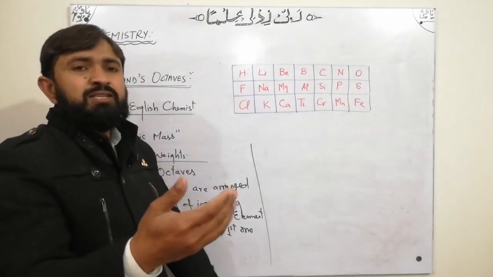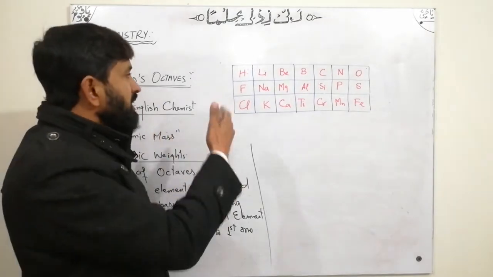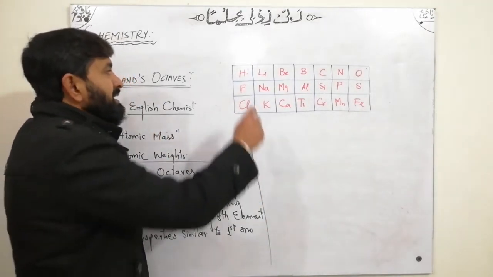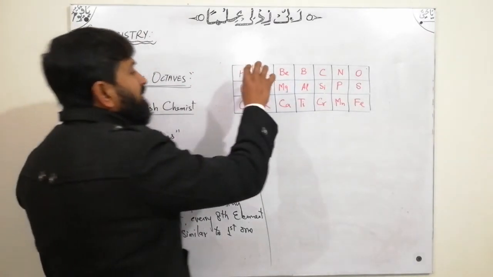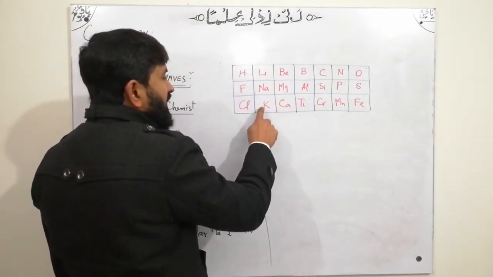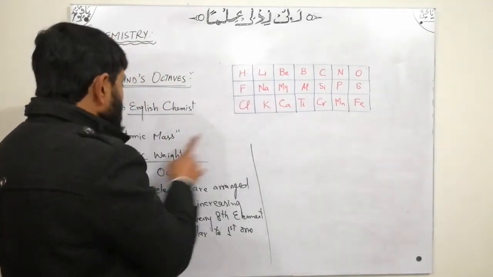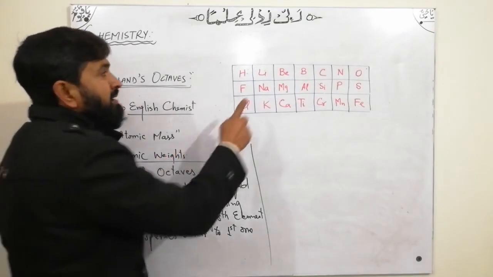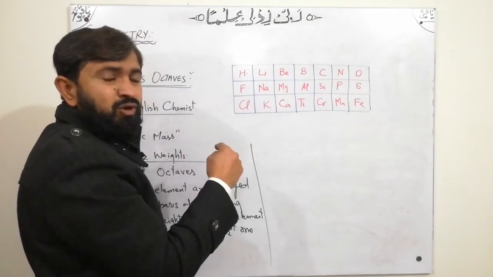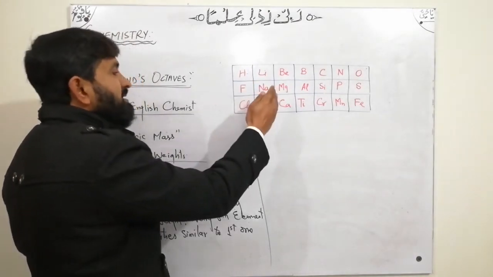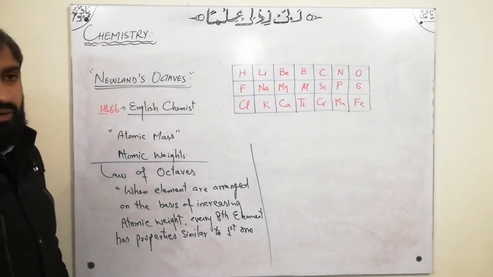It can be placed with group 1A, group 4A, or group 7A, but this position is not according to the modern periodic table. Lithium, sodium, potassium are placed in the same position in the modern periodic table as in Newlands' law of octaves. Then beryllium, magnesium, calcium are in the same group as in the modern periodic table.